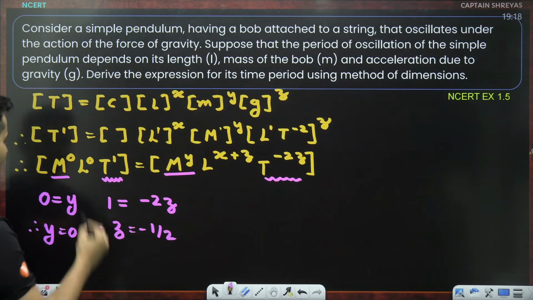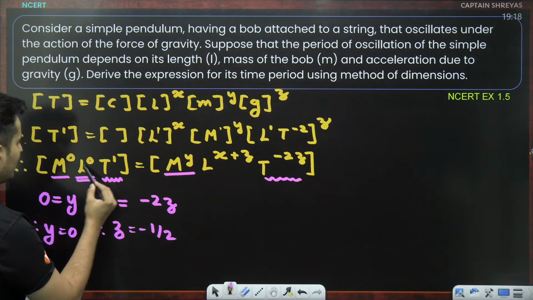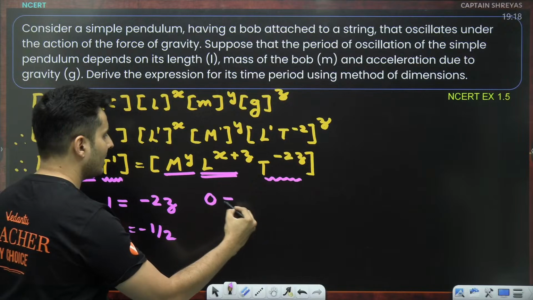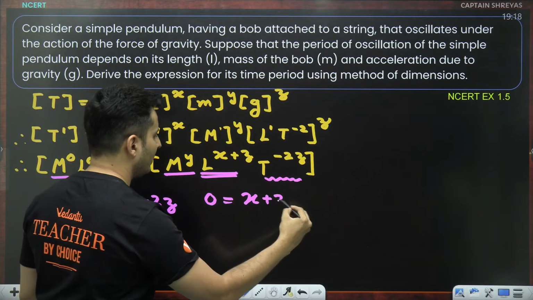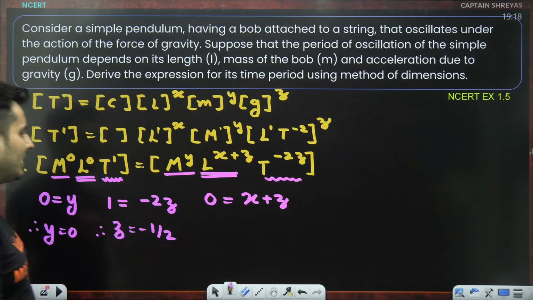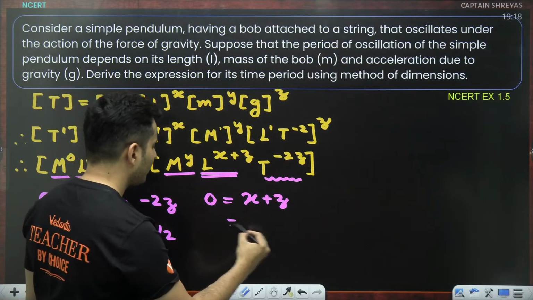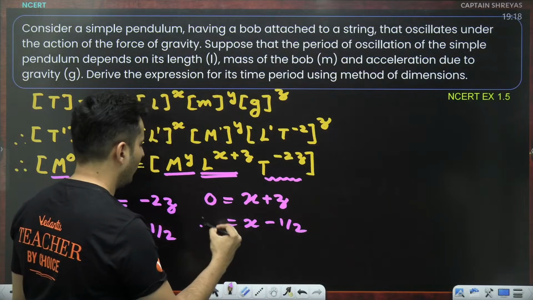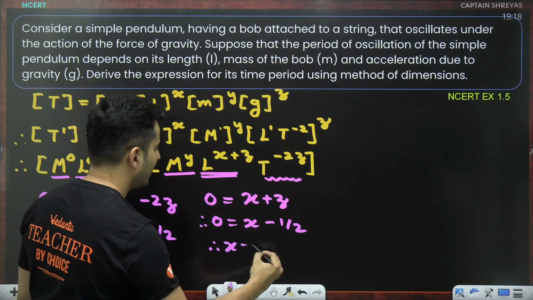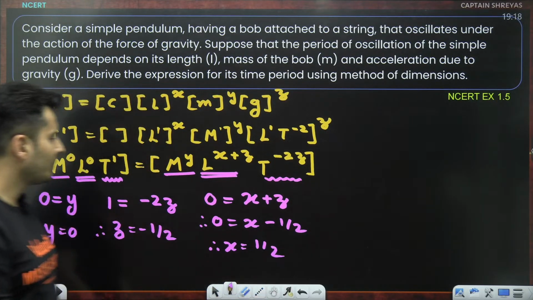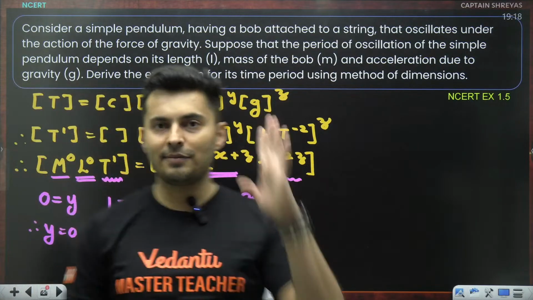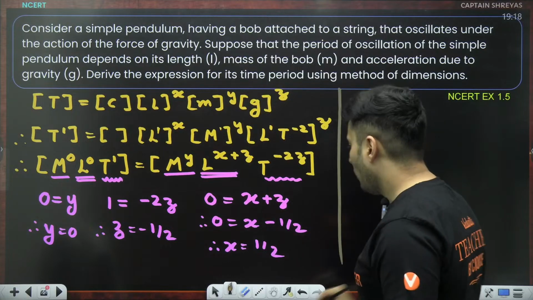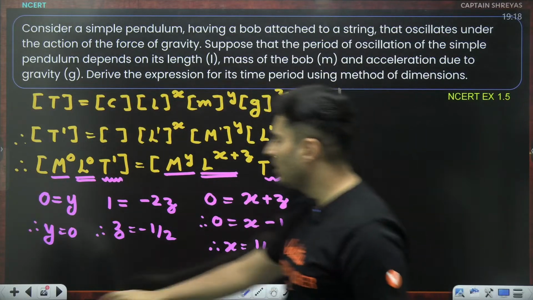That is also done. Now let's check the dimensions of length on LHS and RHS. On the LHS it is 0, on the RHS it is x plus z. But z is negative half. So therefore, what is x? x is basically plus half. Perfect. So now that we have got it till here, let's come back to our original equation.